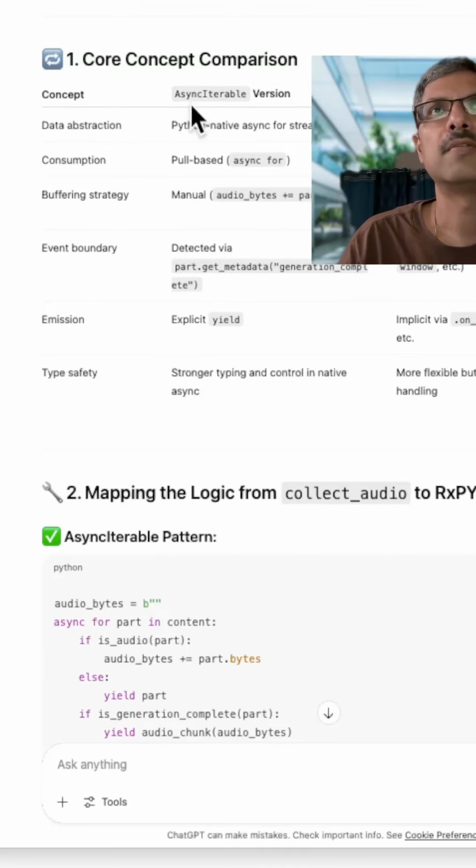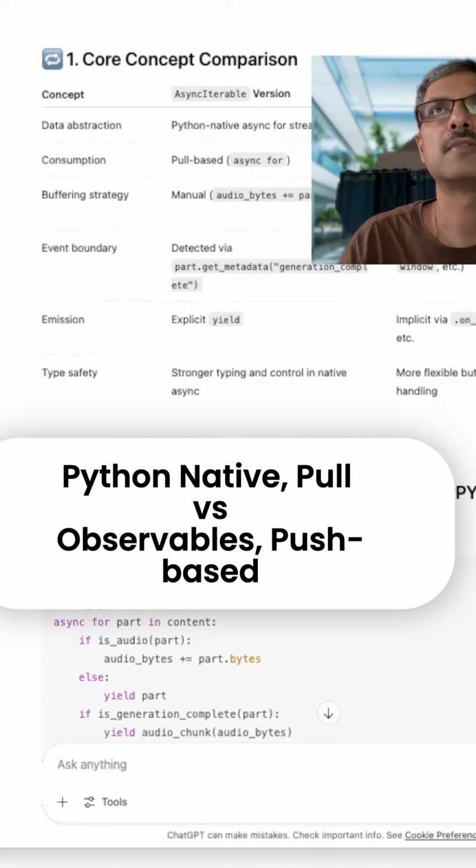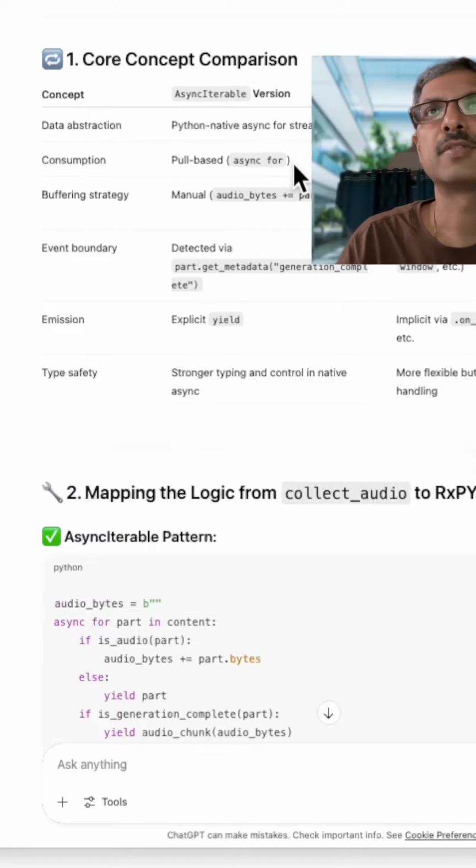So very quickly, if you compare async iterable with RxPy, this is Python native. RxPy builds on observables, which are push-based reactive streams. Async for is pull-based, you pull data from the stream. RxPy is push-based, based on subscribe to the